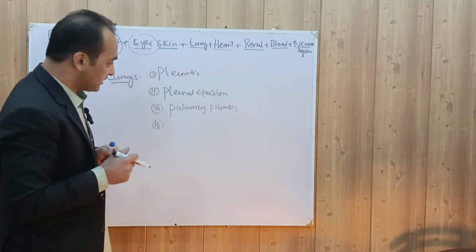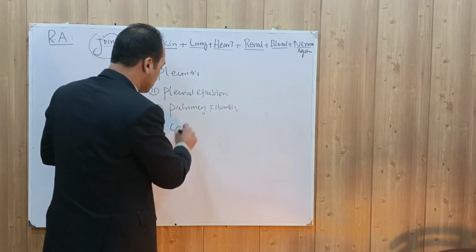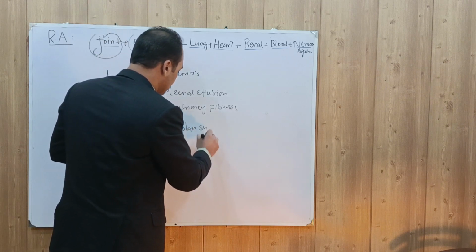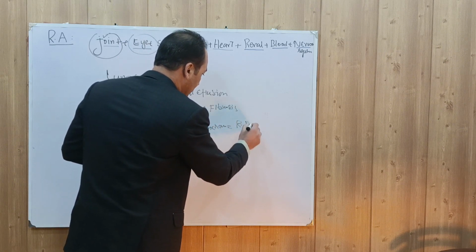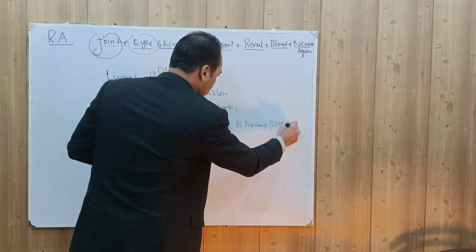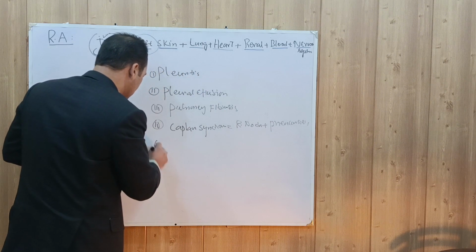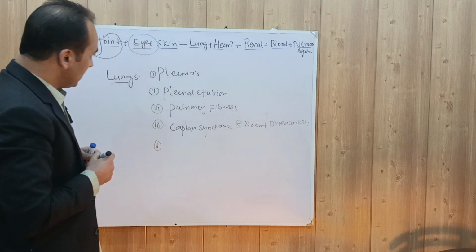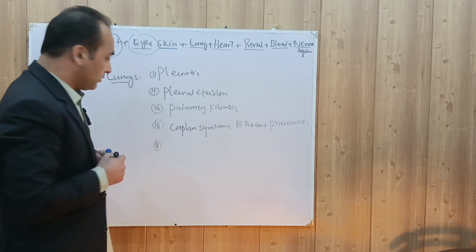With coexisting pneumoconiosis, it is called Kaplan syndrome. That means rheumatoid nodule with pneumoconiosis. This is called Kaplan syndrome. Now it can cause bronchiolitis obliterans.